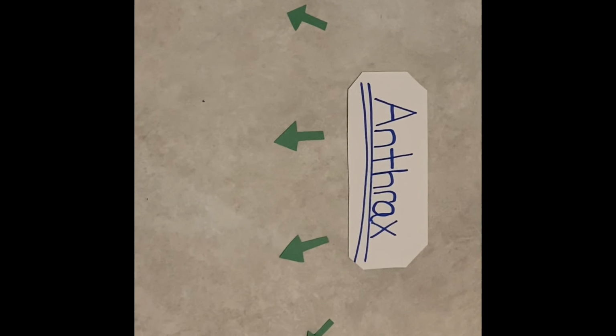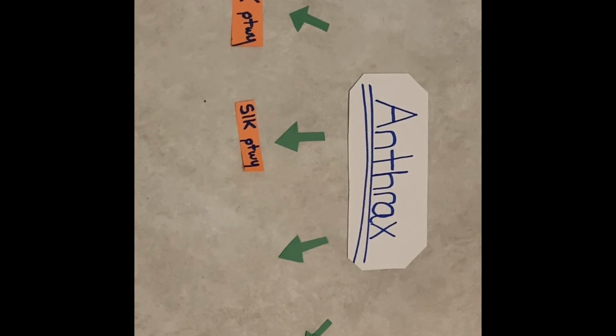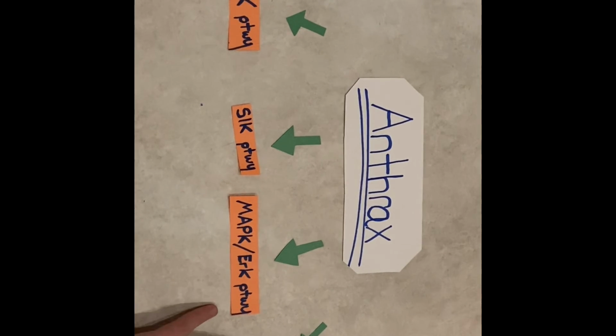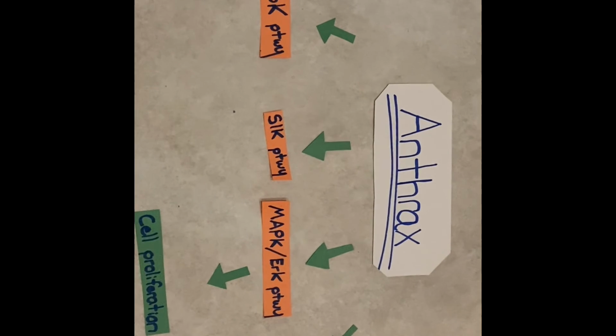The anthrax toxin doesn't affect any one cell signaling pathway. It can affect many different pathways. Such pathways include P13K signaling, SLK signaling, MAPK/ERK signaling, and WNT signaling. These pathways affect cell proliferation, growth suppressors, and fibrosis.